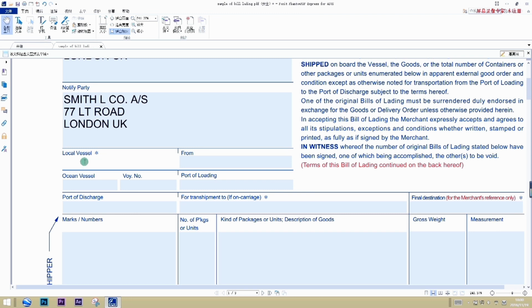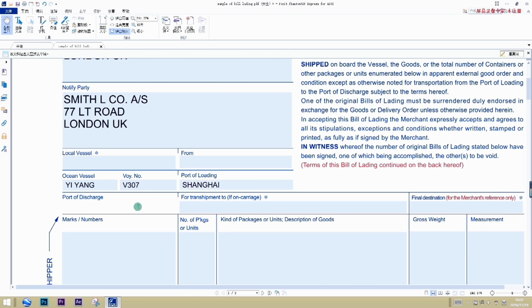Next is the name of ocean vessel and the voyage number. Here the name of ocean vessel is Yixiang. Voyage number is V307. Port of loading is the place where the cargo is loaded onto the ocean vessel. Here our port of loading is Shanghai.